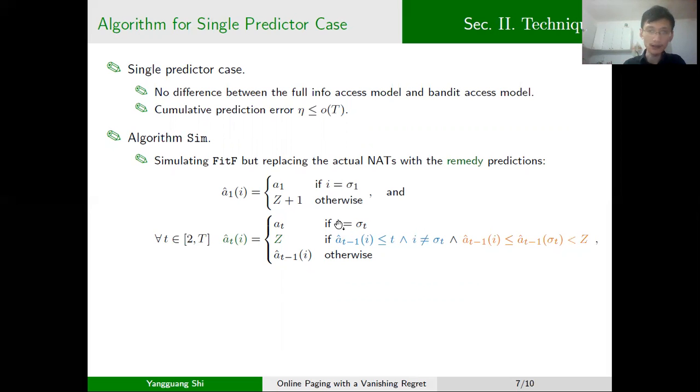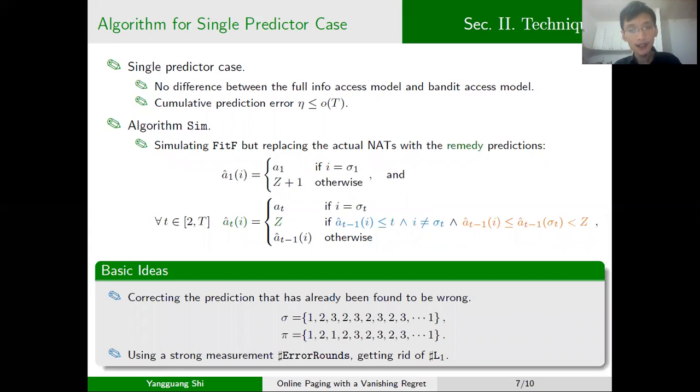So this is a clear explanation, but we need to know what this colored line wants to say. Let's first see this blue part of this colored line. This line is necessary for us to get rid of the L1 norm measurements and accommodate the error run measurements.